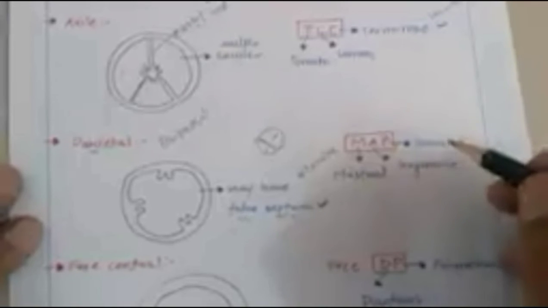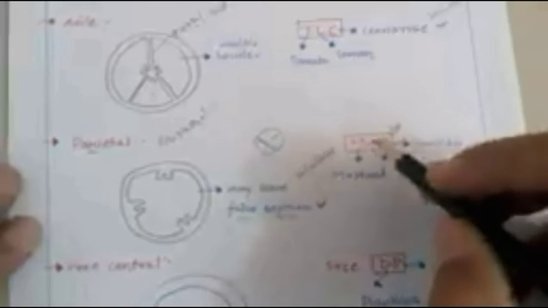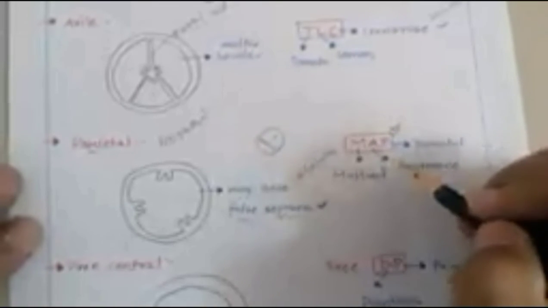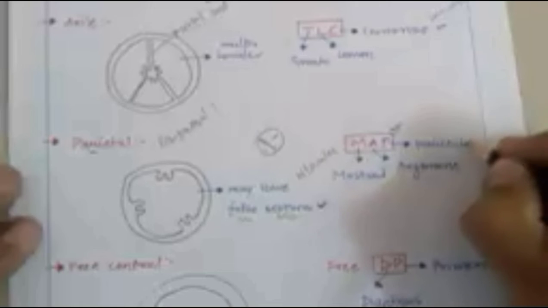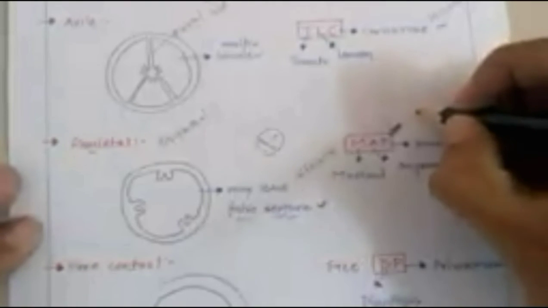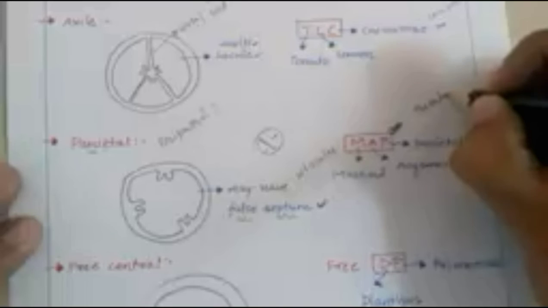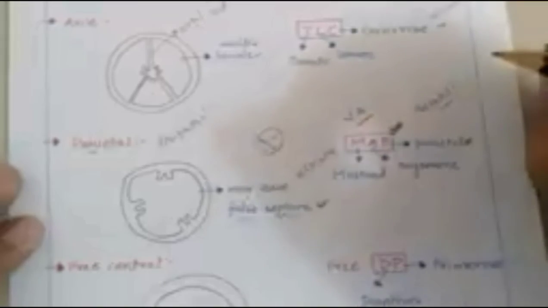The trick to memorize the examples of parietal placentation is the word MAP, which you are well aware of, where M means mustard, A means argemone and P means parietal placentation. If you cannot understand this word, parietal can simply be called parental, meaning parents, and our parent is Ma.